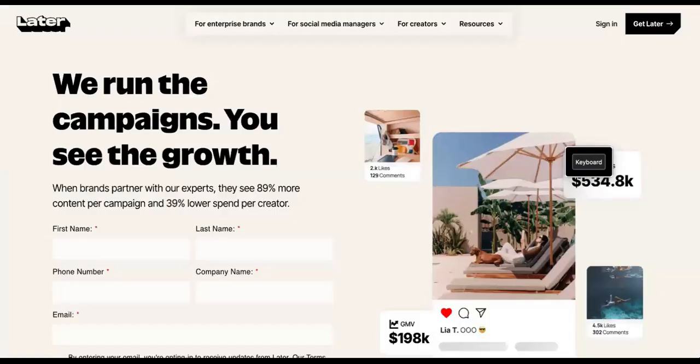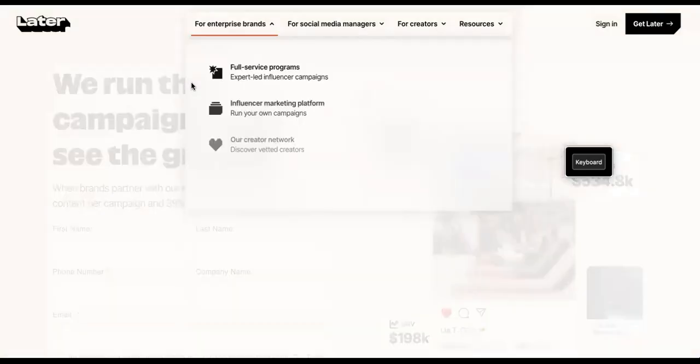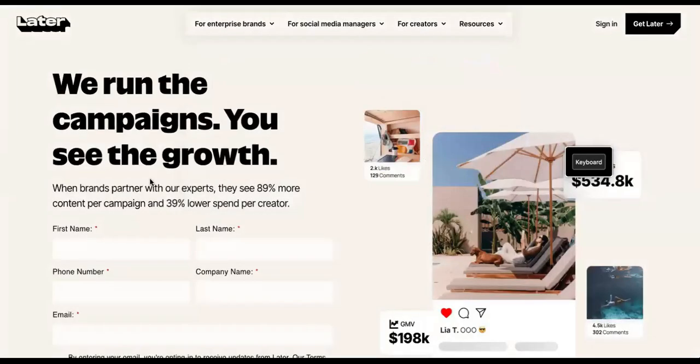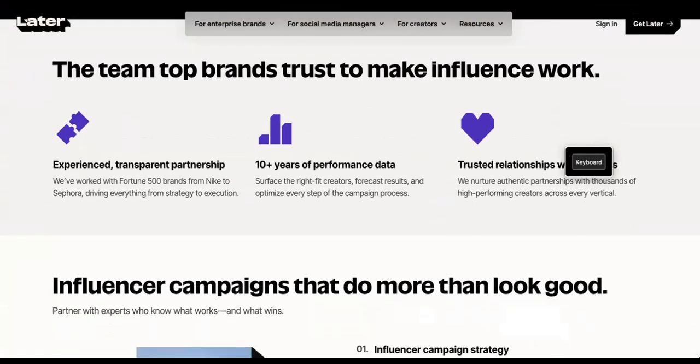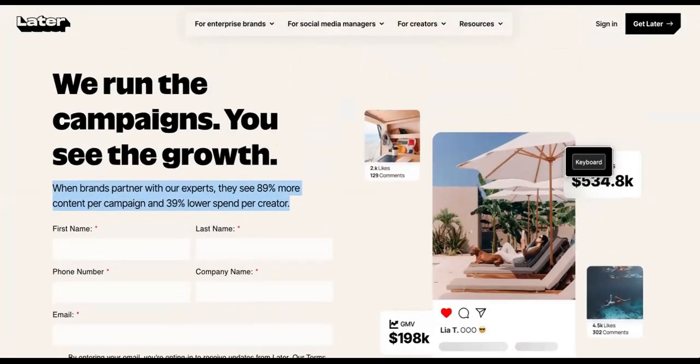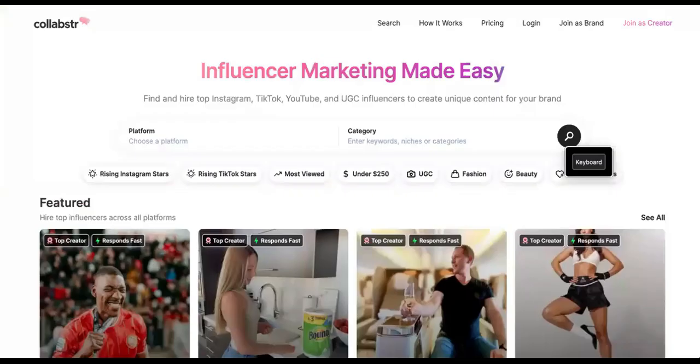This is a site called later.com. Later.com. We run the campaigns. You see the growth. When brands partner with our experts, they see 89% more content per campaign and 39% lower spend per creator. So you're going to create this site. You're going to recreate this, but you don't have to recreate the entire site, so don't get scared or whatever. But you're going to use Higgsfield.AI to create influencers that will do the same thing that actual real influencers would do, only you're not going to have to split any of the money with an actual human being because you created influencers with Higgsfield.AI and Seedance, remember?